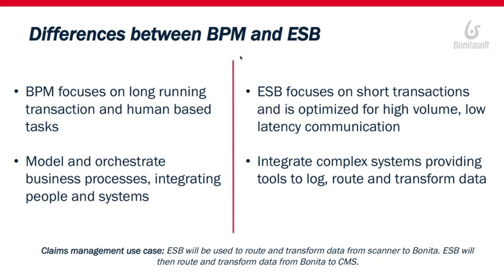And we also want to be able to log and to transform the data along the way. So you will see that we have a parser in our Camel route that is used to extract data from the claims letter in order to automate the process.